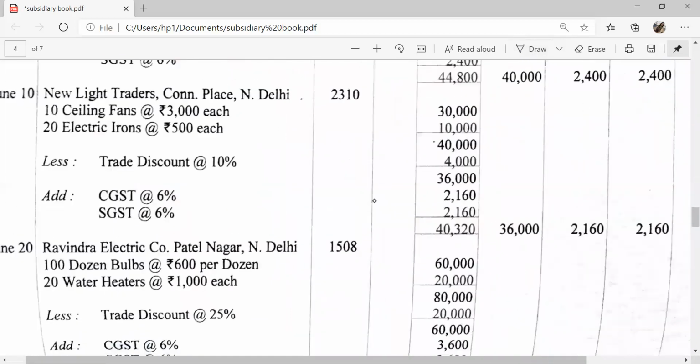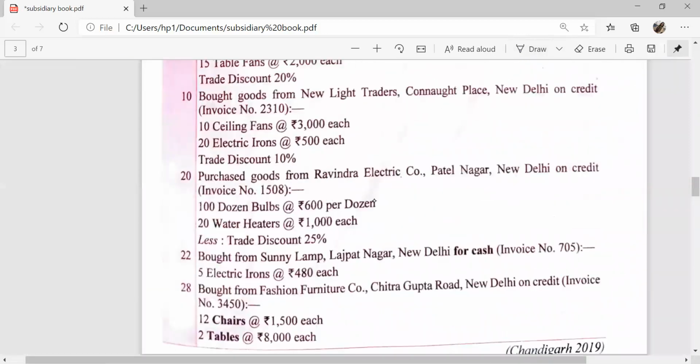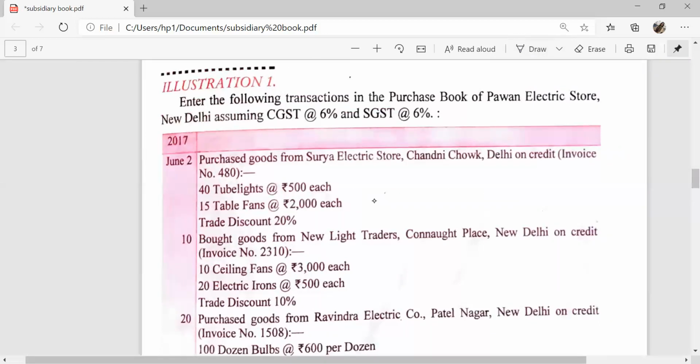Let us discuss illustration 1. Enter the following transactions in the purchase book of Pawan Electric Store, New Delhi, assuming CGST at the rate of 6% and SGST at the rate of 6%. 2017, June 2nd. Purchased goods from Surya Electric Store, Chandni Chowk, Delhi on credit.